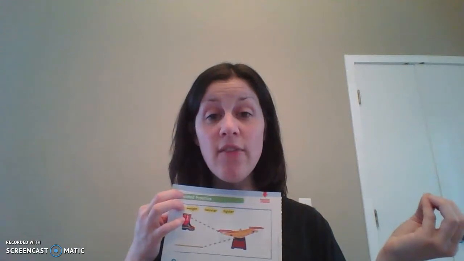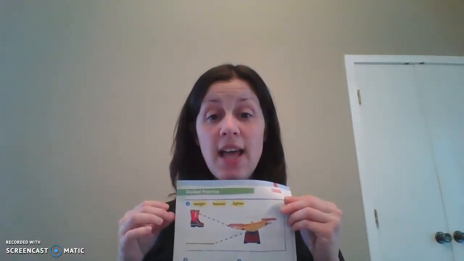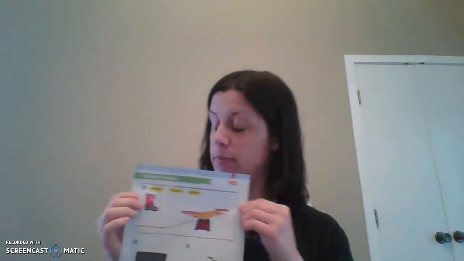So at the top, we have some vocabulary. We have the word weight, which is how it feels. Does it feel heavy? Does it feel light? Everything has some type of weight. Some things don't weigh anything. Some things weigh a lot. So thinking about a mouse and an elephant, we're comparing those two items. Which one has more weight or which one is heavier? The elephant. And which one is lighter or weighs less? That would be the mouse.